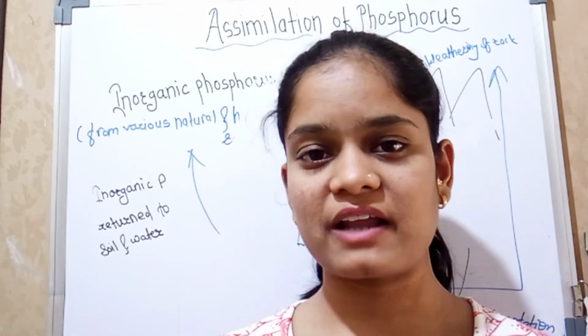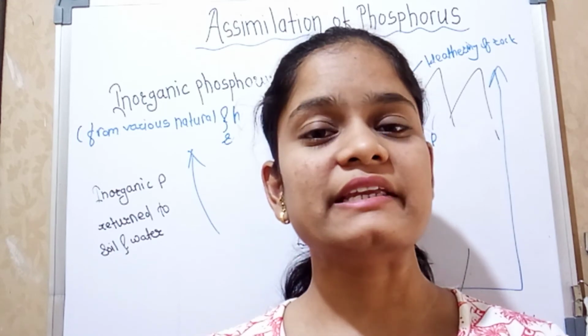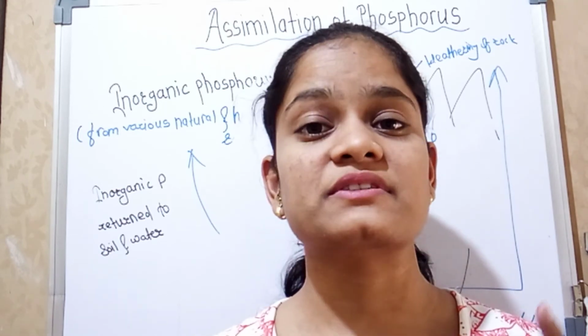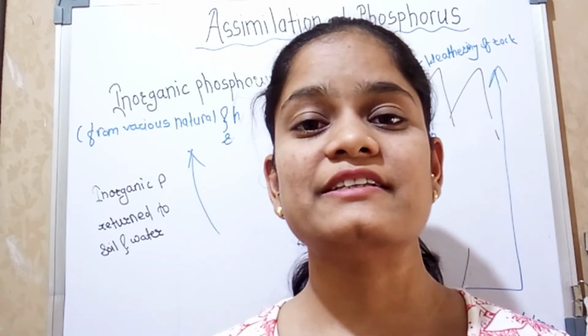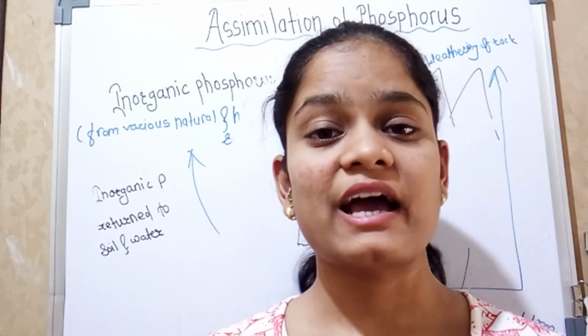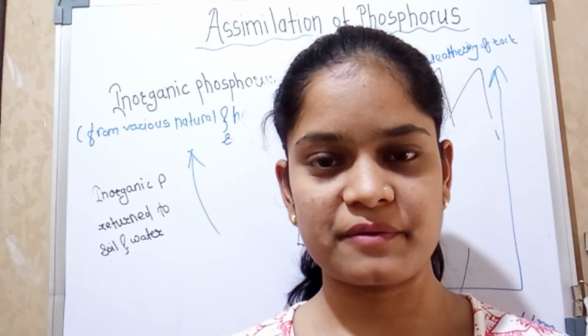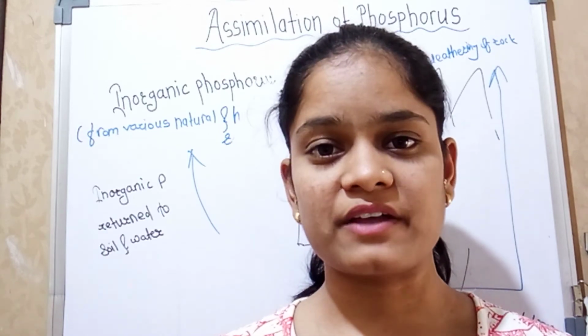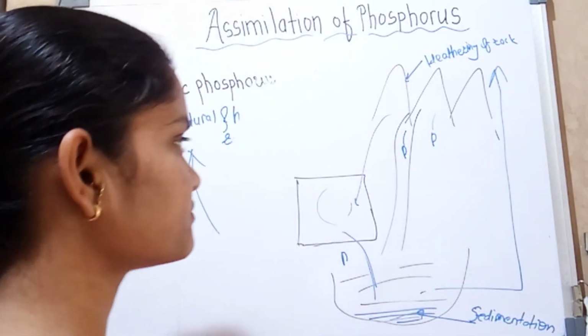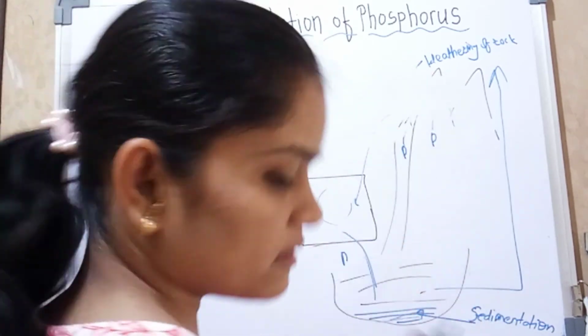So no other organism can survive in that water, which leads to a dead zone and a negative effect on the water ecosystem. This process is called eutrophication.